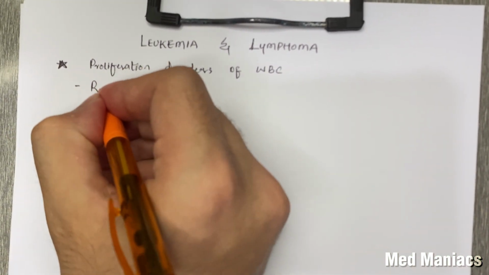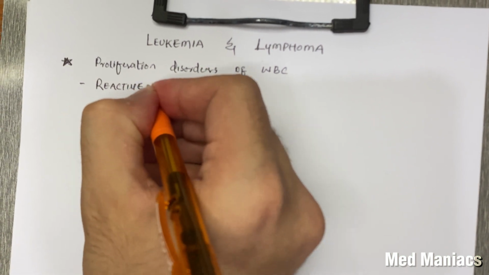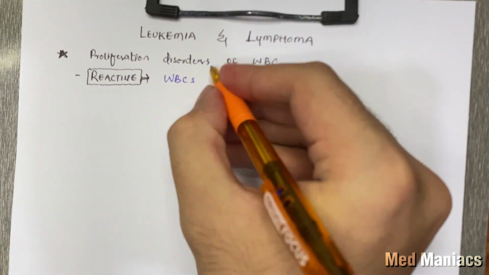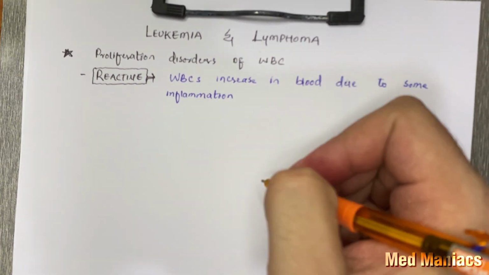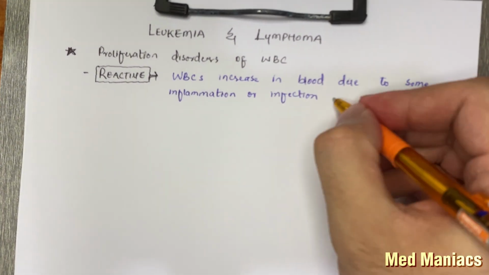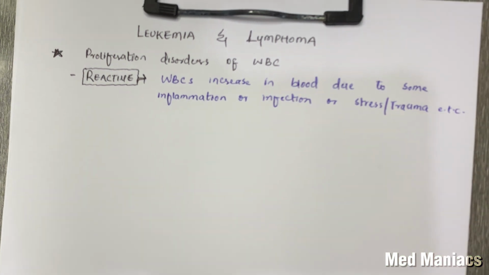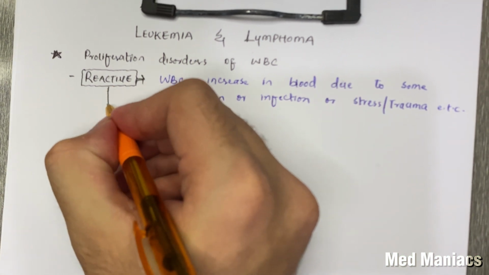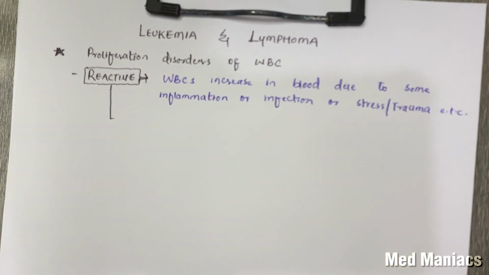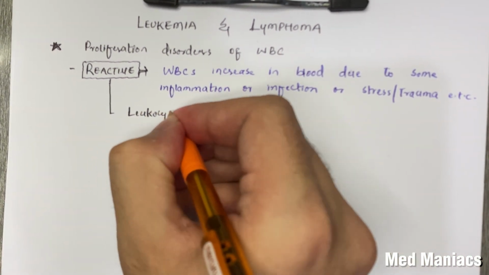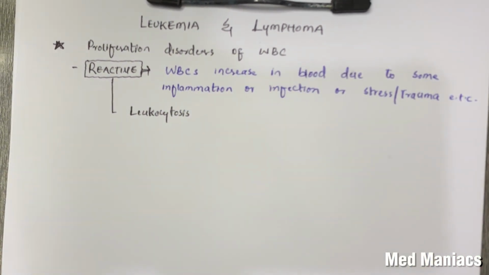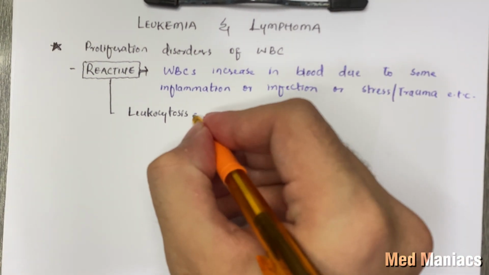So the first disorder is reactive, in which WBCs increase in blood due to some inflammation or infection or stress or trauma, etc. So for example, if there is any inflammation or infection or stress, large amounts of WBCs are released into the blood, and this response is called reactive. Reactive disorders are of two types: leukocytosis and leukemia reaction.